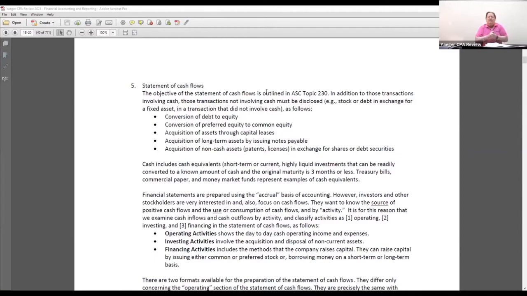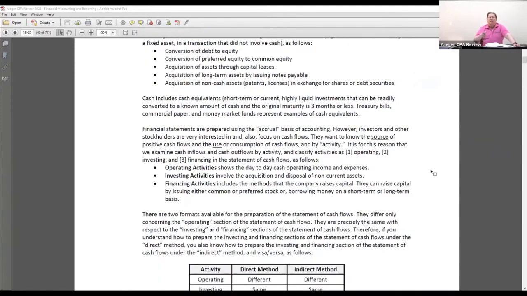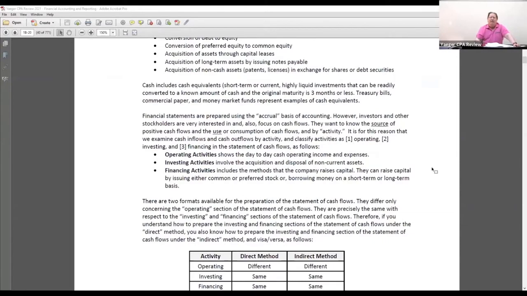And the third section of the statement of cash flow is the financing activities, which also has an inflow and outflow. And what do you put in financing activities? Well, if the company decides to issue stock, common stock, preferred stock, the amount of cash they get is an inflow under financing.